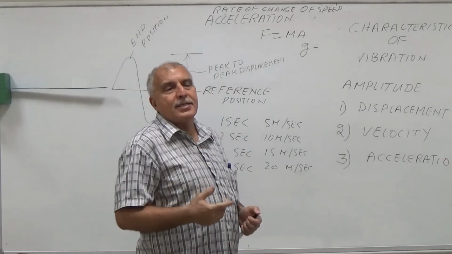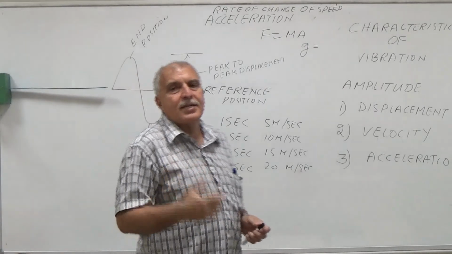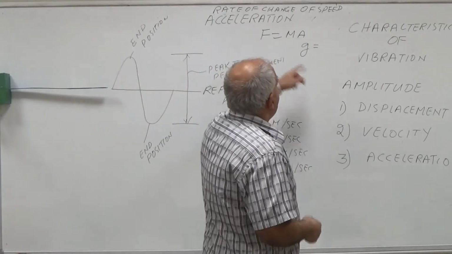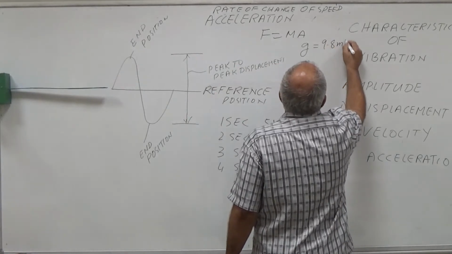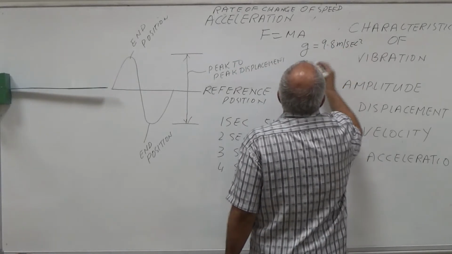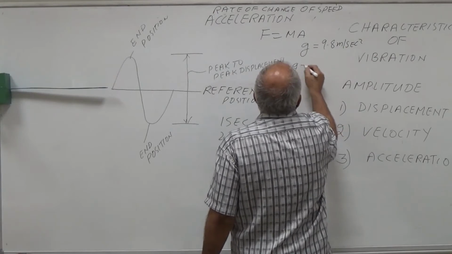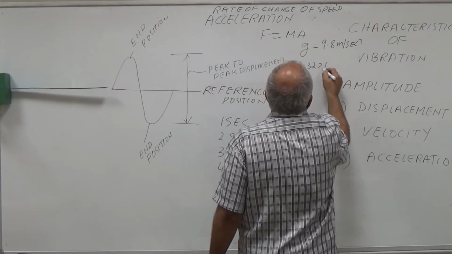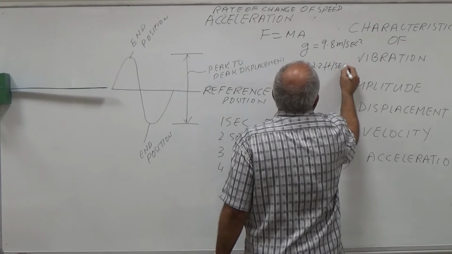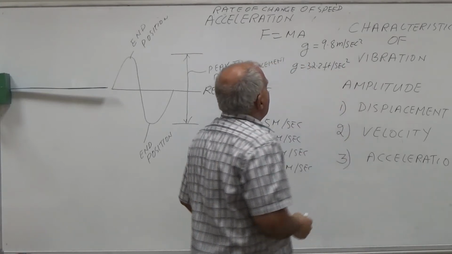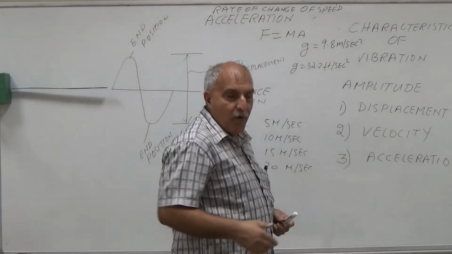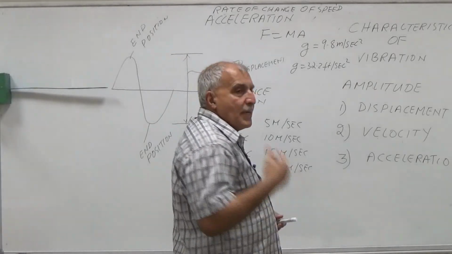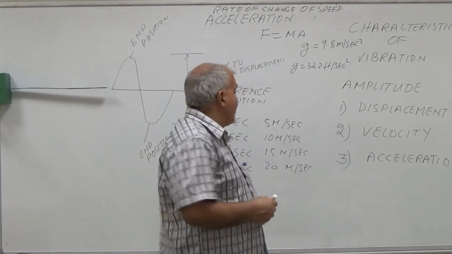Every object is attracted towards the center of the earth by G equal to 9.8 meter per second square, and G is equal to 32.2 feet per second square in English system. This is called gravity.